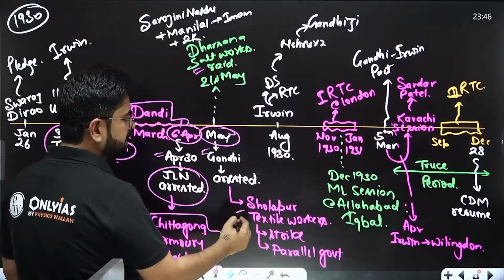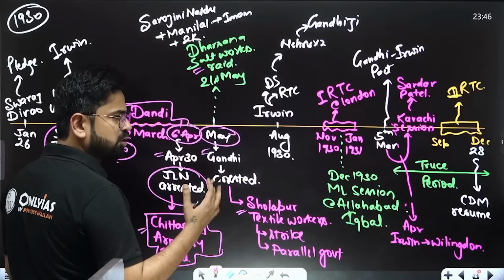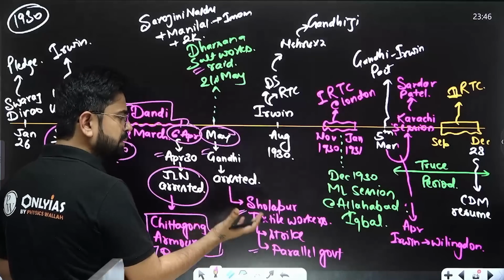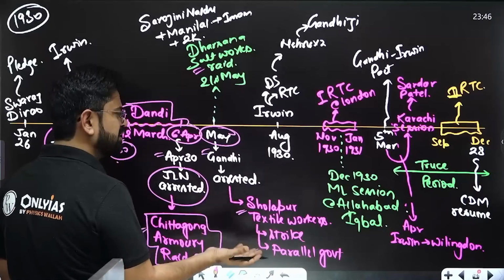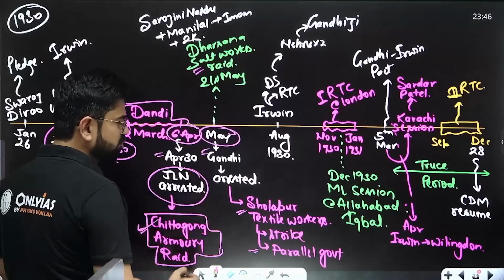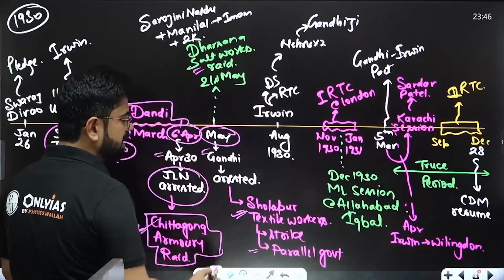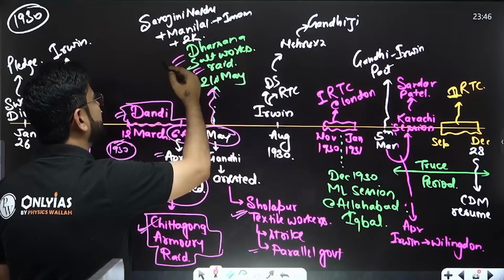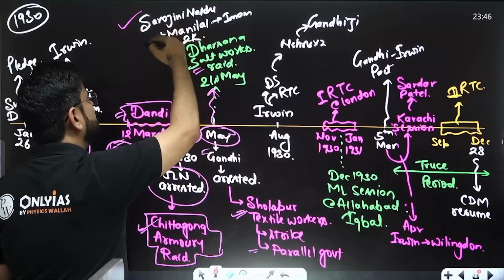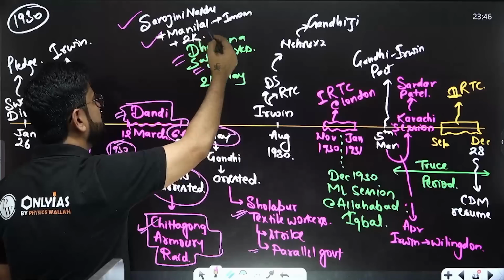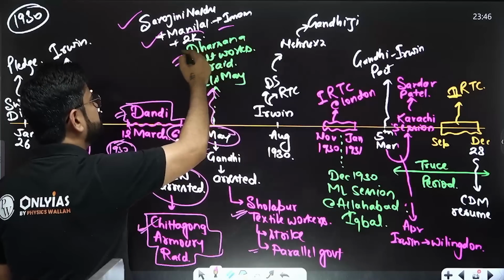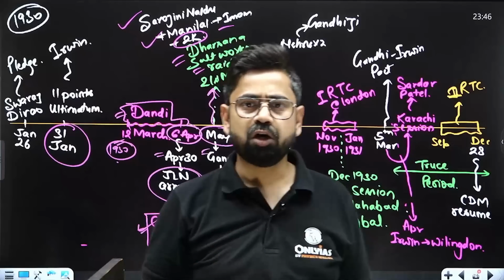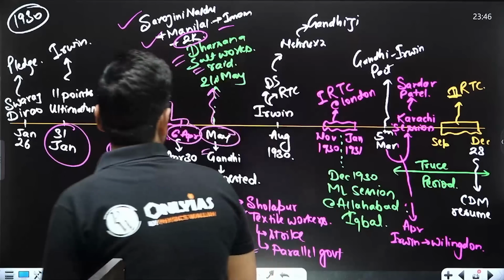Right, so Sholapur textile workers went on strike. They created a parallel government. Now this shows that people, labor, peasants, etc. are also on board. There is a revolutionary movement happening. There are laborers striking, and then eventually the Dharsana salt works raid was carried forward by Sarojini Naidu, Gandhi's son Manilal, and Imam. Plus 2,000 workers were there. So they actually raided the Dharsana salt works. Plus more things happened.